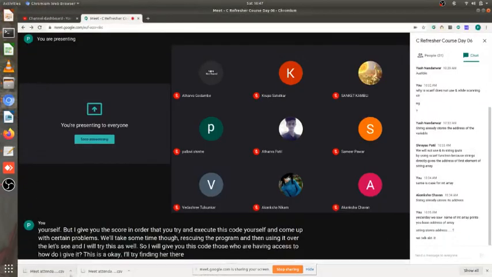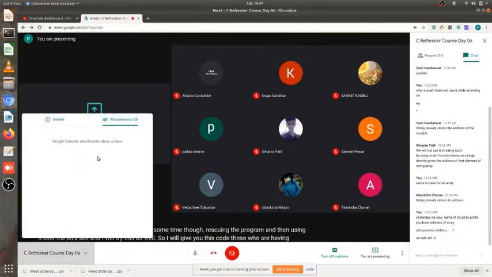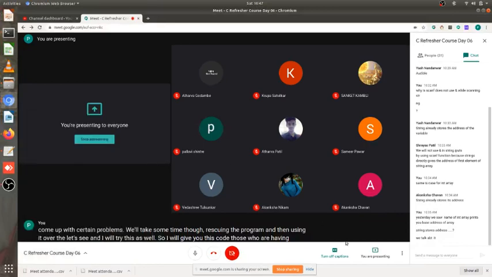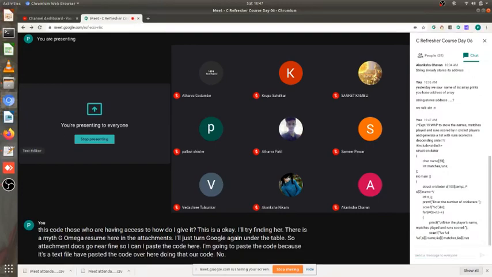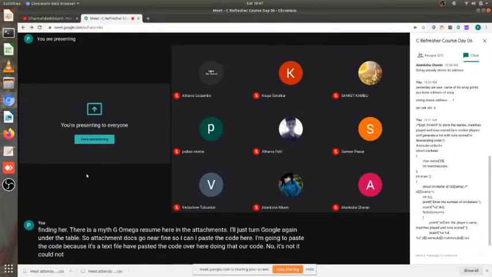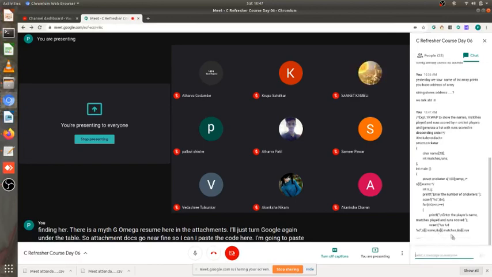So there is a mechanism here in the attachments. I'll just try Google Calendar attachment. So attachments are shown here. Fine. Can I paste the code here? Oh, I'm able to paste the code because it's a text file. So I've pasted the code over here. Is it the entire code? No, it's not the entire code. It is only up to scanf, player's name, matches played, runs. Okay, so it is up to the scanf statement.